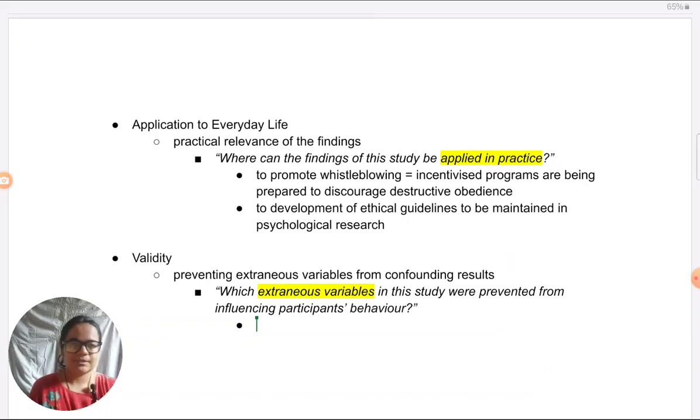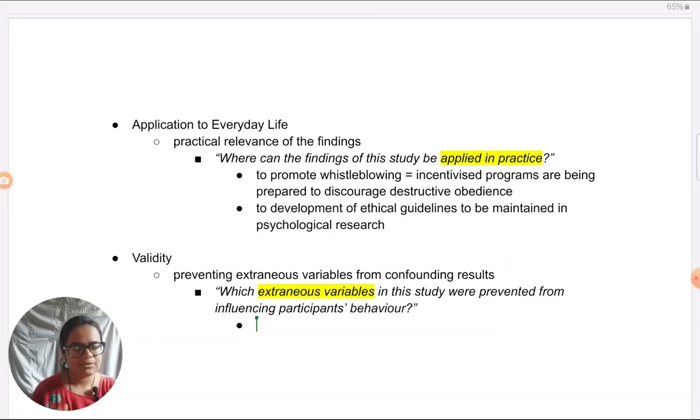Coming to extraneous variables, whenever you have to think of extraneous variables, you need to think what is the behavior firstly that is being studied here. In Milgram's case, it is obedience which is being studied. Now, what does Milgram believe? Why are people being obedient? That's the next thing you need to think about. Milgram feels people are being obedient because the authority figure is pressurizing them, because the authority figure is using prods and that's why they have no option but to obey.